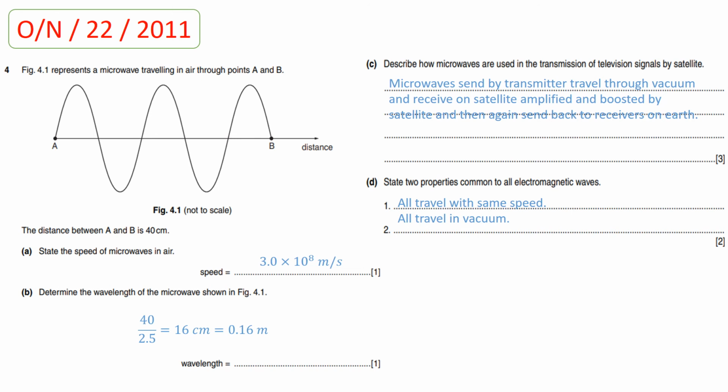Now part D. State two properties common to all electromagnetic waves. All electromagnetic waves travel with the same speed, and all electromagnetic waves travel in vacuum and do not require a medium for their propagation.